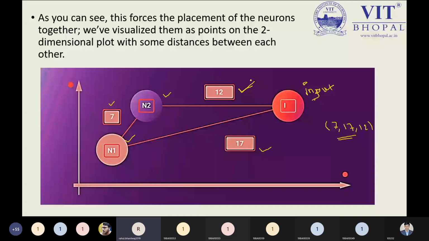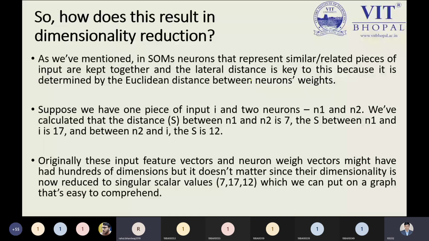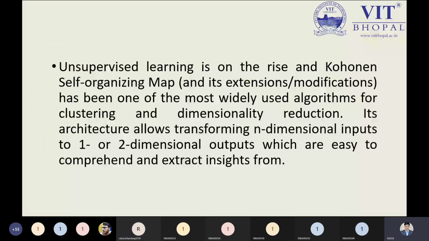Okay. So as a summary, in a self-organizing map, see what we have discussed. From this portion you can understand what we have discussed in the SOM, that is the self-organizing map. Self-organizing map is said to be unsupervised learning. Can we say it is unsupervised learning or supervised learning? Can you say it is supervised or unsupervised?